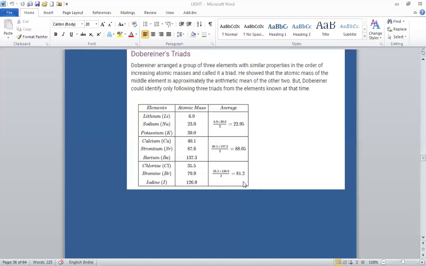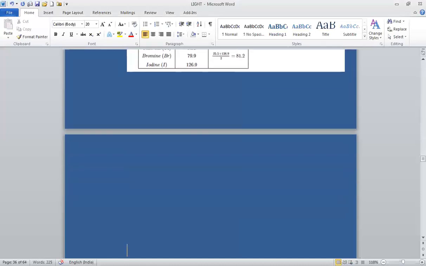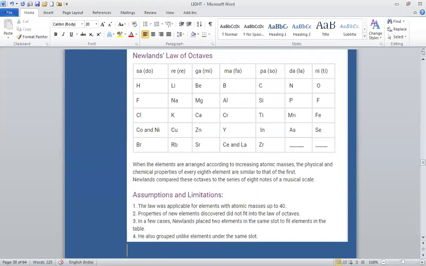The next scientist was John Newlands, an English scientist. He arranged the then known elements in order of increasing atomic weights and found that the properties of every eighth element are similar to the properties of the first element. Means this is the first and this is the eighth, so the properties are similar.